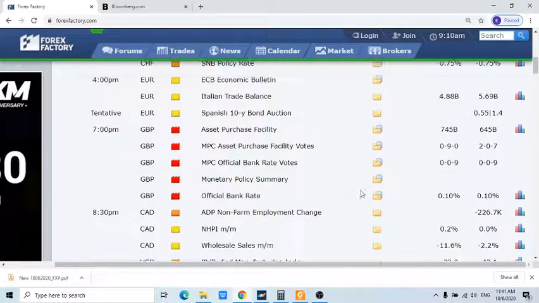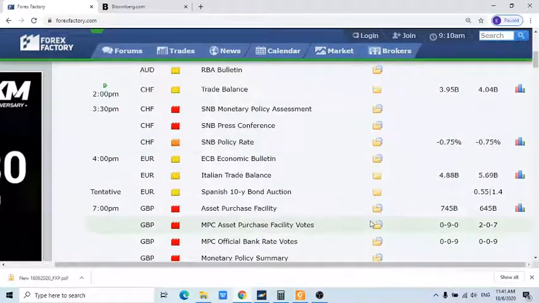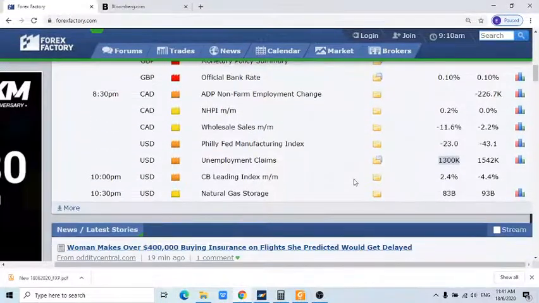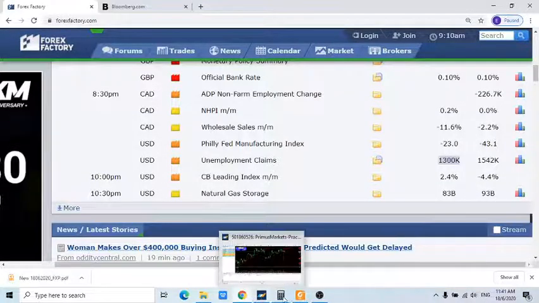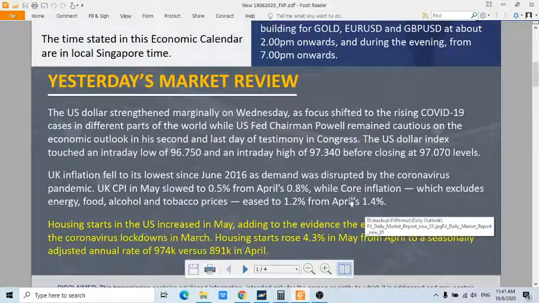Okay, so those are the events for tonight. Watch out for 7 p.m. for those who are trading the UK pound, and movements should start as early as 2 to 4 p.m. And towards the evening we are looking towards the unemployment claims numbers, and again movements should start at about 7 p.m. onwards. Okay, so other major news which was released yesterday, nothing major, it was just economic data.